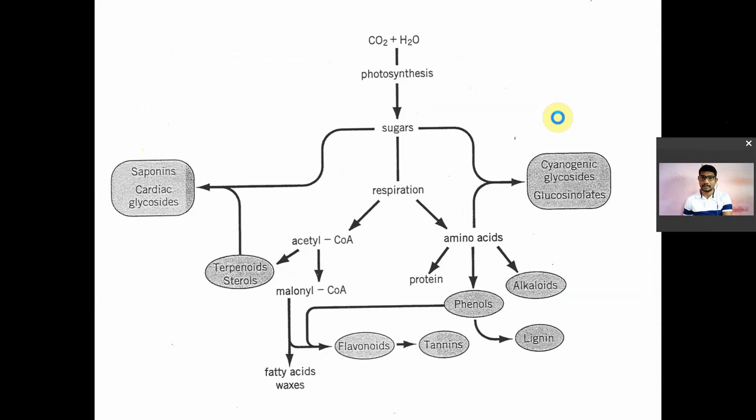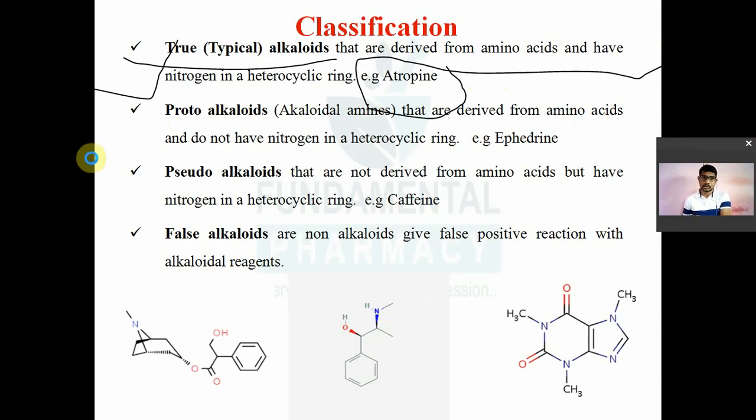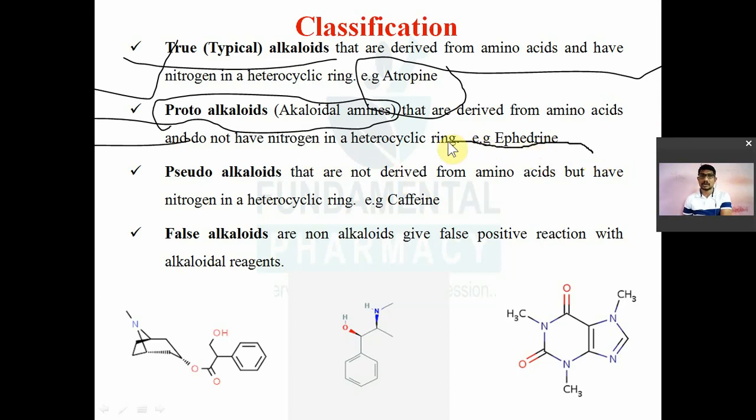For example, atropine. Then pseudoalkaloids and protoalkaloids. Second one is the protoalkaloid. They are known as alkaloid amines. They are also biosynthesized from amino acids, but what happens in this case, in the protoalkaloid, nitrogen is not present in the ring. नाइट्रोजन जो है वो ring में नहीं रहेगा. So in case of protoalkaloids, nitrogen is not present in the ring, though they are biosynthesized from amino acids.